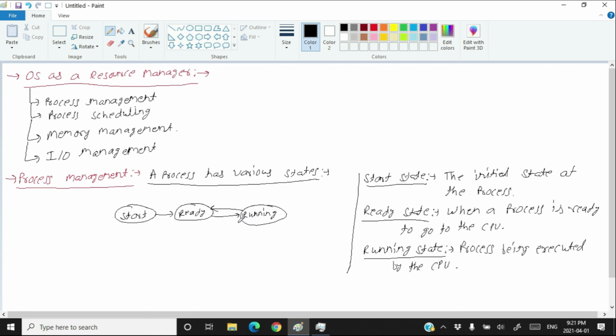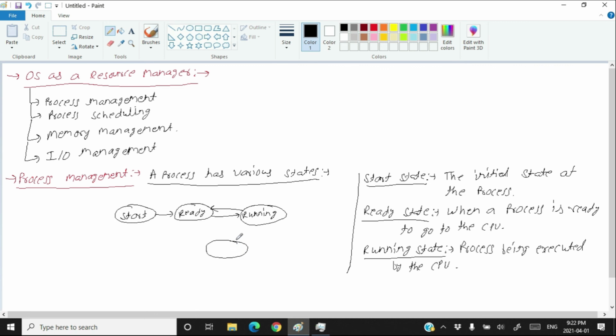And on a certain instruction, the CPU finds that there is a need to access input output. So in that case, the CPU cannot run this process anymore and tells the process to wait in the waiting state, and when your input output is done, then come back.